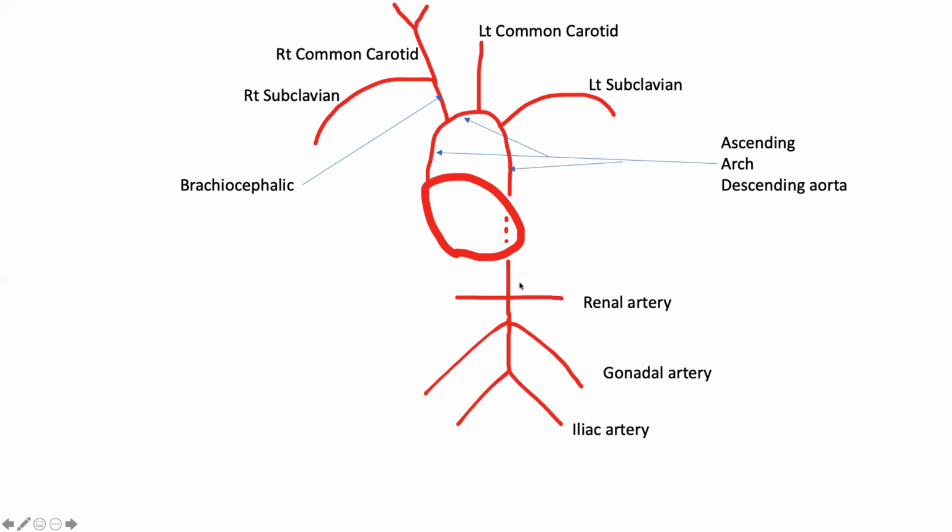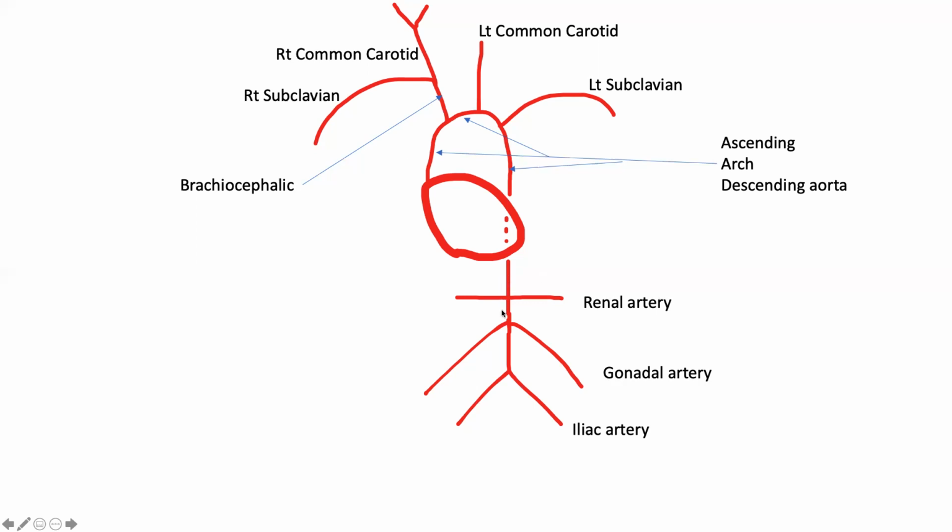And now in the abdominal aorta, we have two paired arteries. Paired arteries mean the artery is present for the right side as well as the left side. The first pair is the renal artery. Renal arteries are the arteries which go to the kidneys.